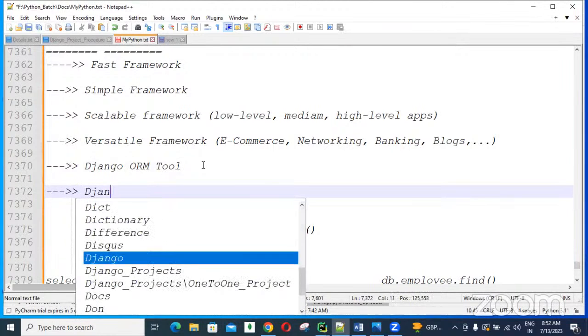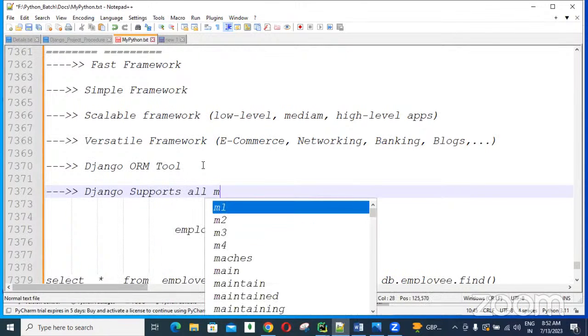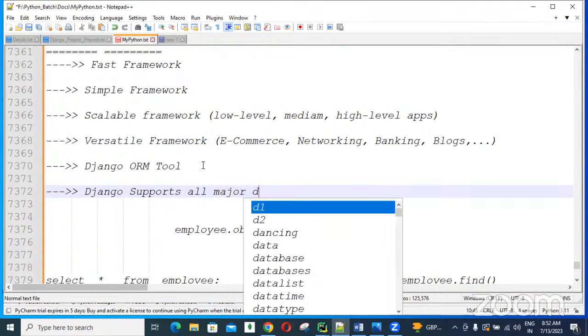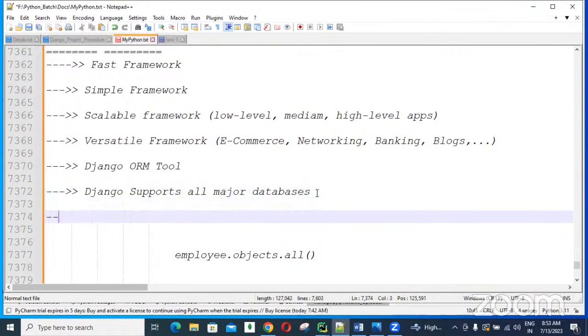Django supports all major databases, guys, like Oracle, MongoDB, SQL Server, MySQL, PostgreSQL. So using the Django framework, for any application you develop you can use any database for storing your application related data.